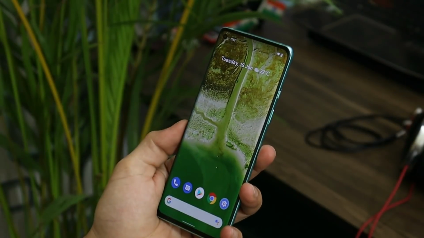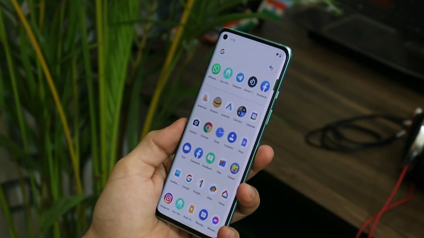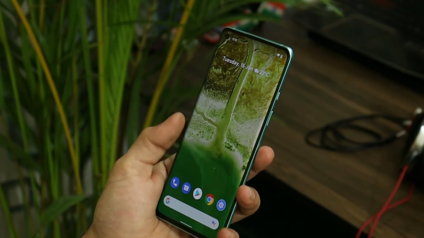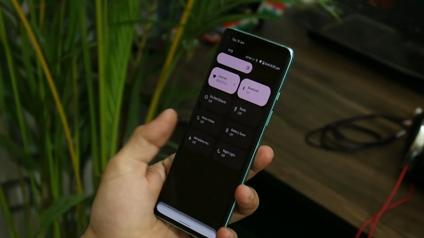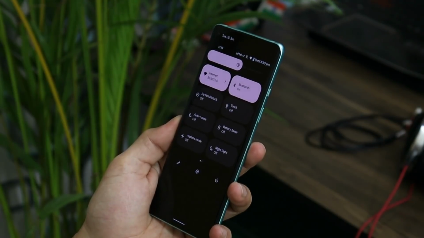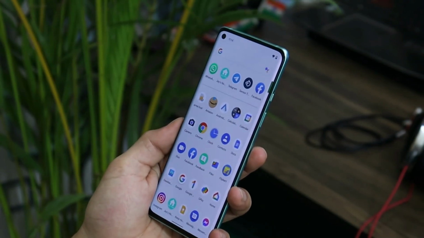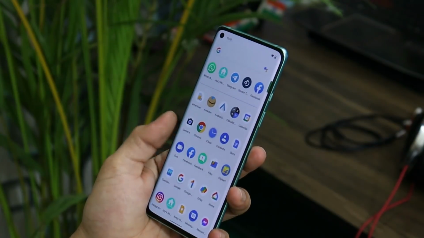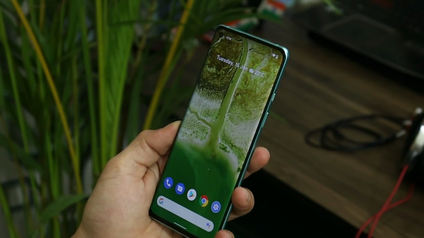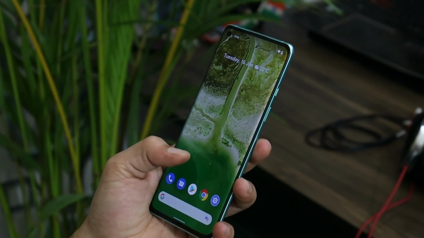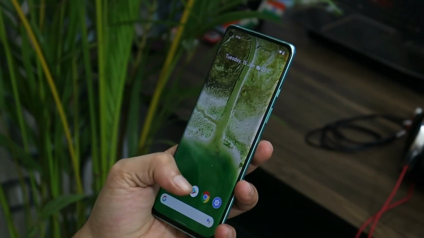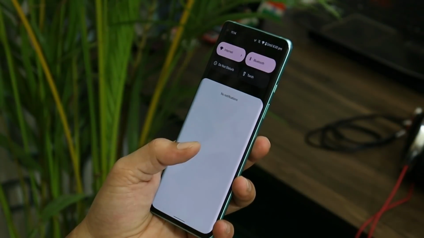And guys, let me know in the comment section below what your expectations are if you want to try out a new OS. For me, just to have the taste of a new OS, the basic requirement is that calling should work fine, along with Bluetooth, Wi-Fi and other necessary sensors. On this particular build, most of the basic things are working fine, and you can easily give it a try. It can also be used as a daily driver to have the taste of Android 12, because currently we don't even have a stable build from Google of Android 12. So don't expect everything to be working fine on ported builds.